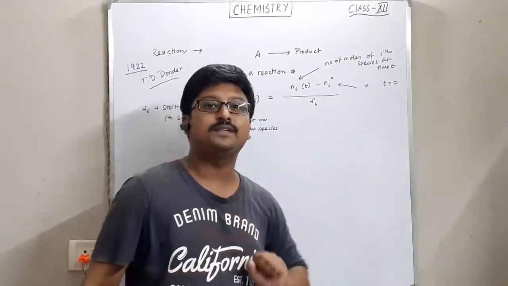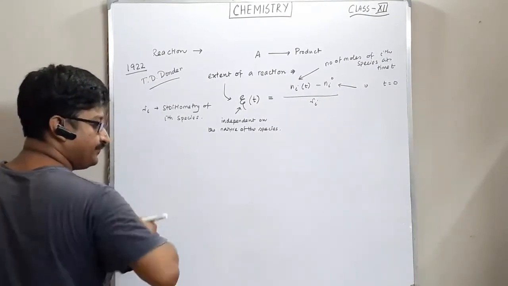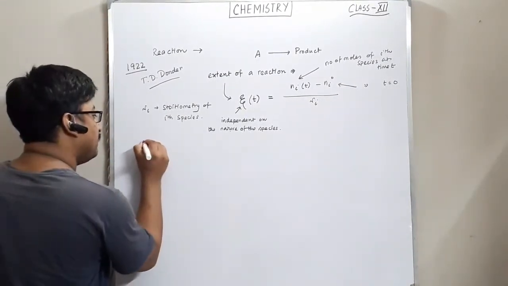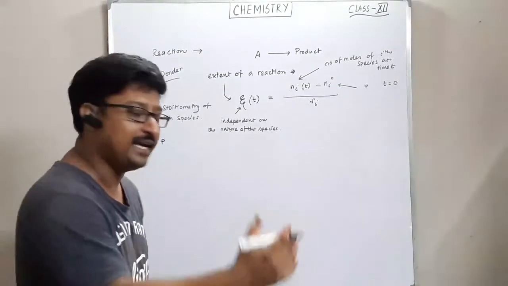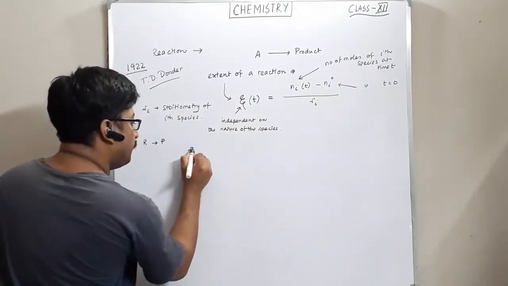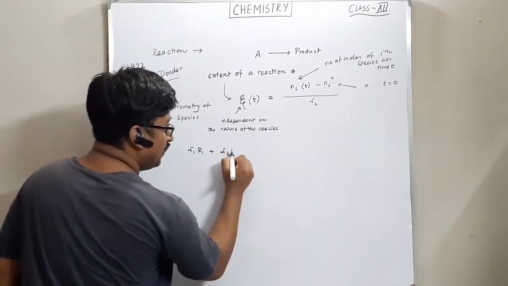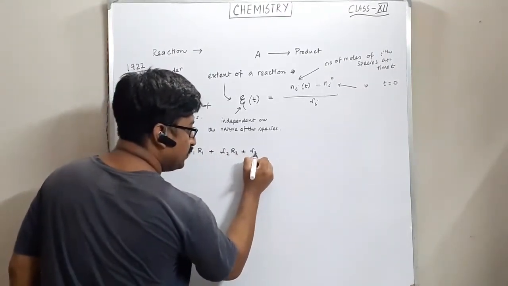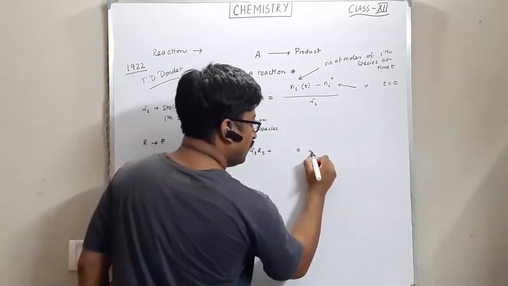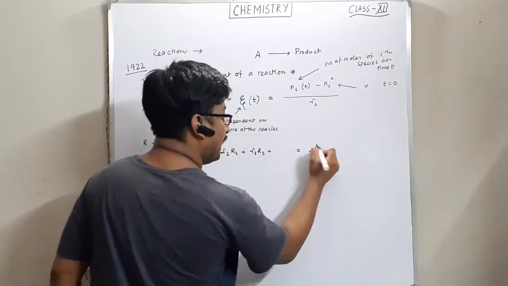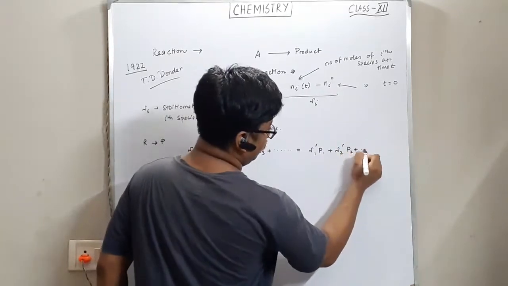Now let's represent a reaction. How will we represent a reaction? Let's say there is a reaction where your reactants are converting to the product. For any reaction, we will talk about any reaction. So first component nu1 R1 plus nu2 R2 plus nu3 R3 plus so on will be equal to nu1 prime P1 plus nu2 prime P2 plus so on.